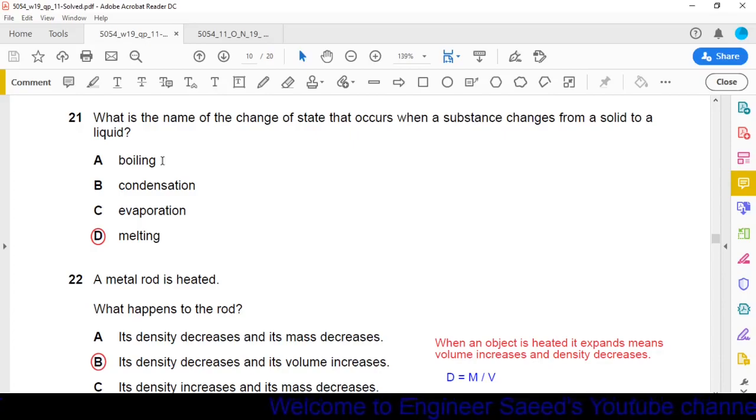In boiling, liquid changes to vapors, that is, liquid changes to gaseous form at a fixed temperature. Condensation means formation of small drops of water when warm water vapors touch a cold surface. Evaporation is the change of liquid into gaseous state at any temperature. Melting is a process where a solid changes to liquid. So the correct option is option D, melting.